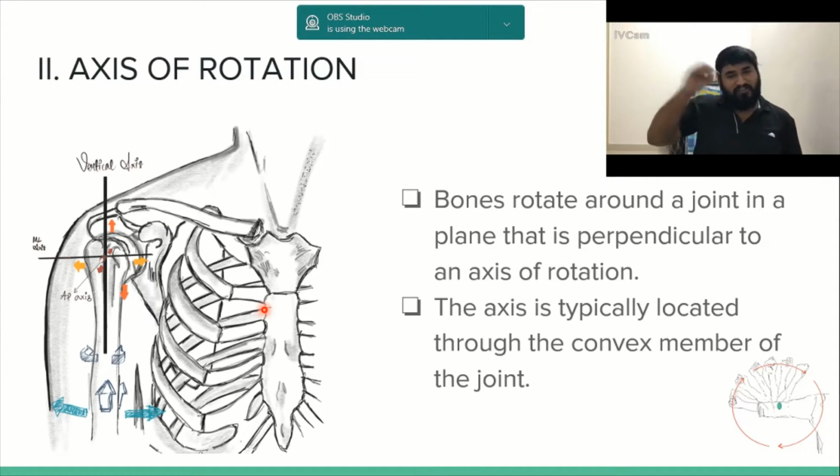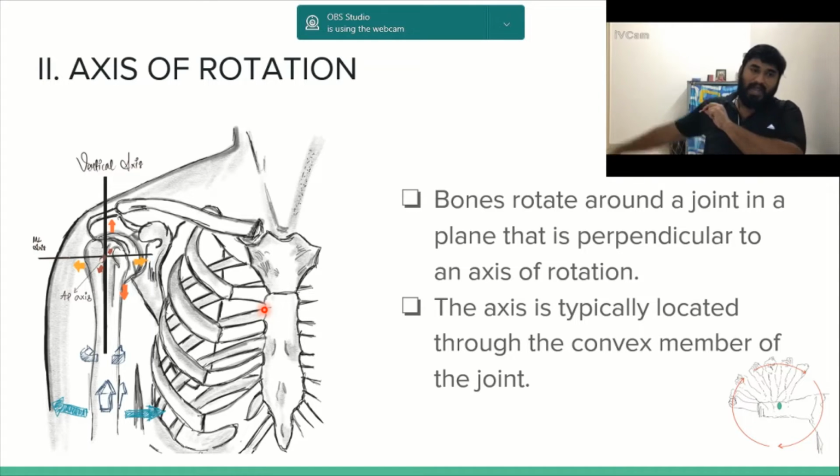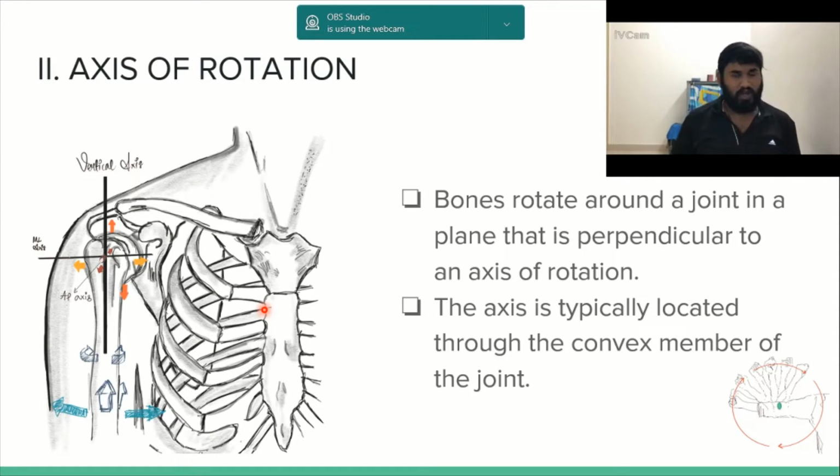So different movements have different axes. In this case, you have your anterior posterior axis. So what movement happens around the anterior posterior axis? The movement which corresponds to this axis is of course your abduction and adduction, isn't it? So your medial lateral axis, what movement corresponds to it? Of course, it is your flexion and extension, and the other one is your rotation.